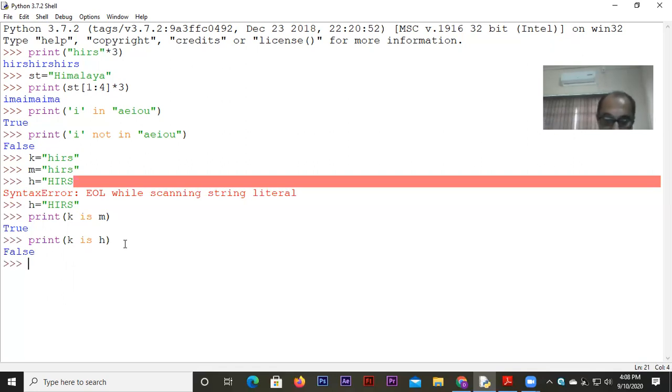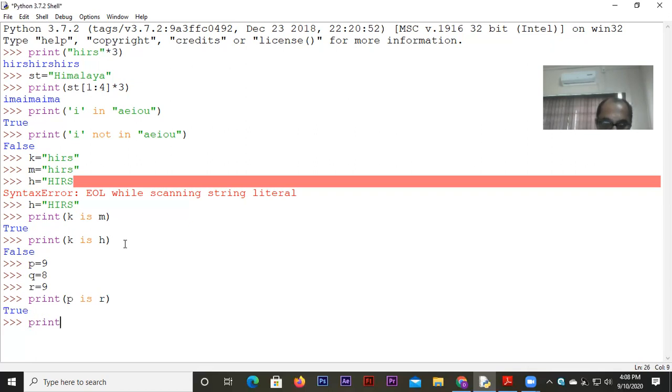For example, say I took p equal to 9, I wrote q equal to 8, and I wrote r equal to 9. So look at this. If we write print, I wanted to check if P and R are same. So I wrote P is R, as if I'm asking a question. Is P equal to R? That's what it means. So we get the result true once again.